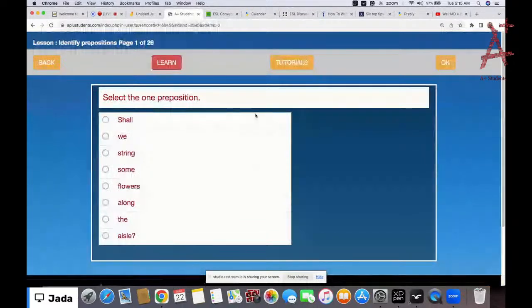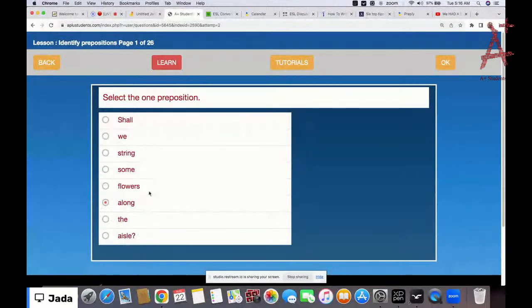Okay, so now this is to identify the preposition, right? You just need to look at this and then select the one preposition here. So, shall we string some flowers along the aisle? Now, which is the preposition here? Along is the preposition, right? It's the one that comes before the noun.